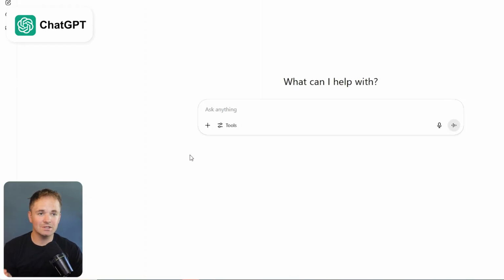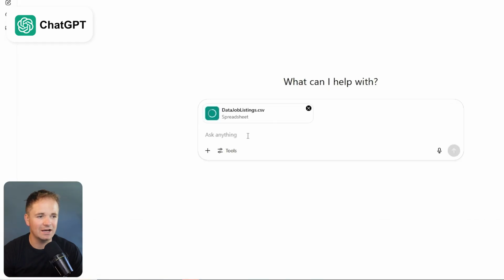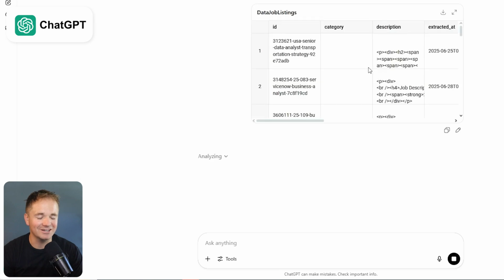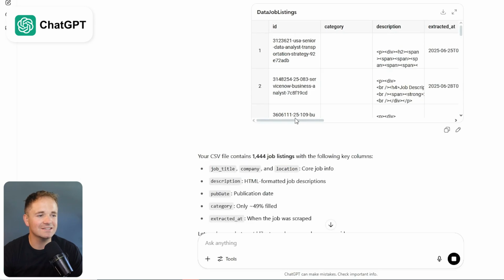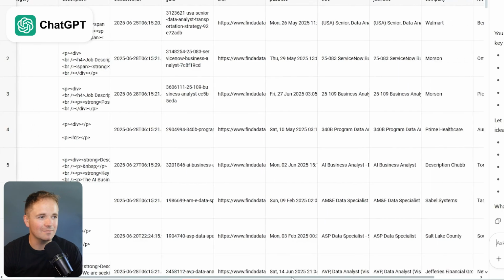The first thing I'm going to do is go to ChatGPT and upload our file. You hit the plus button right here, you add the files, you select the file that you want. And I'm just going to go ahead and upload this right here inside of ChatGPT. So you can kind of see what our data set looks like. Now, I will say that ChatGPT doesn't do a great job of showing you this data set unless you open it up a little bit bigger like this.